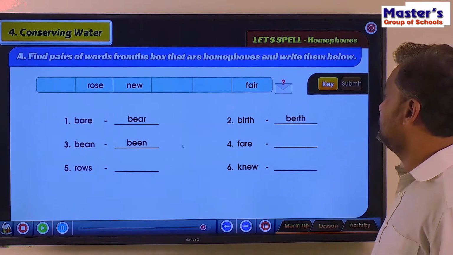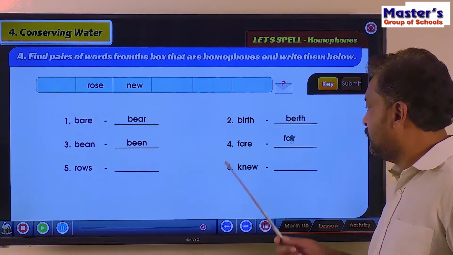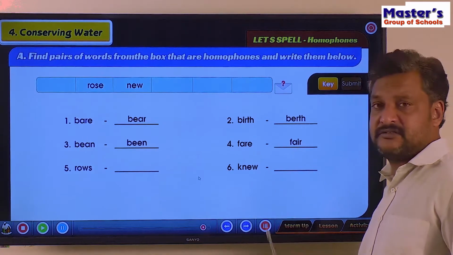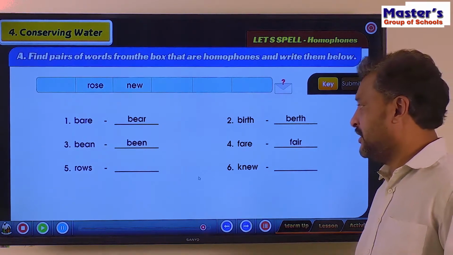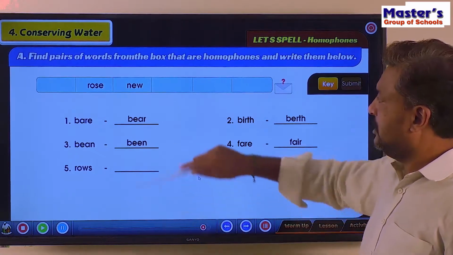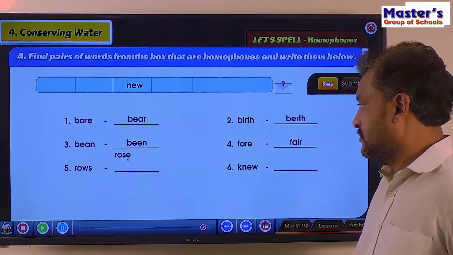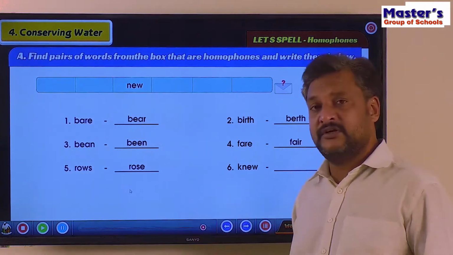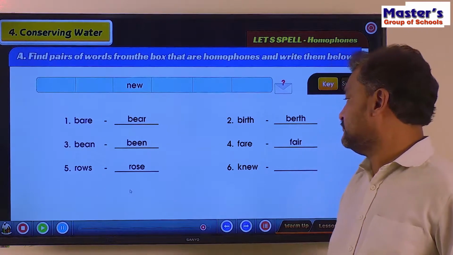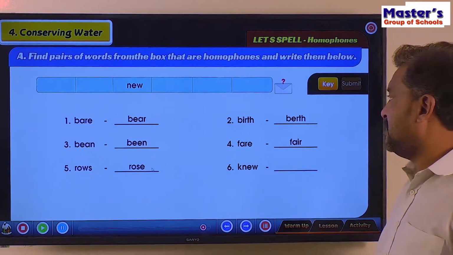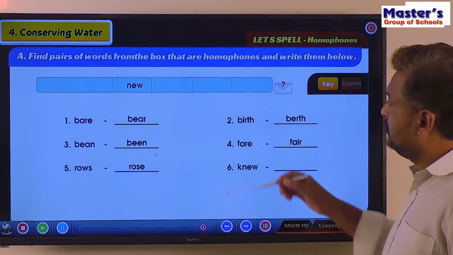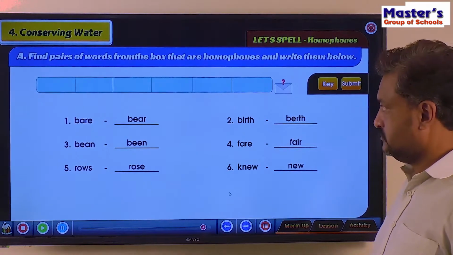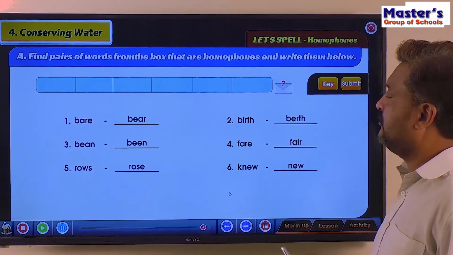Fair, fair. Fair means the cost of traveling. Fair also means good looking, right? Okay. A rose, a rose. R-O-W-S, rows, means rows and columns. R-O-S-E, rose, means flower. New: past tense of know. New: not old. So that is the pair of homophones.